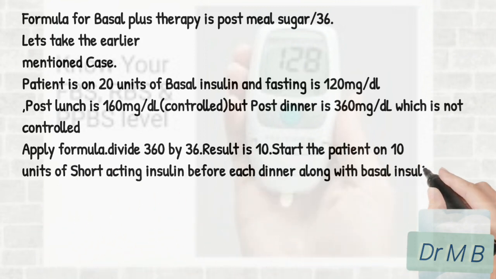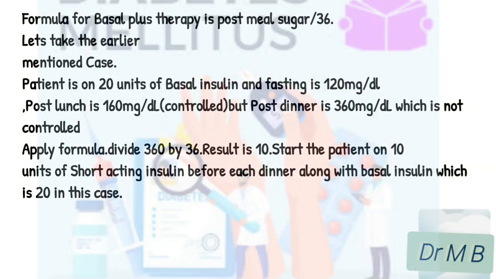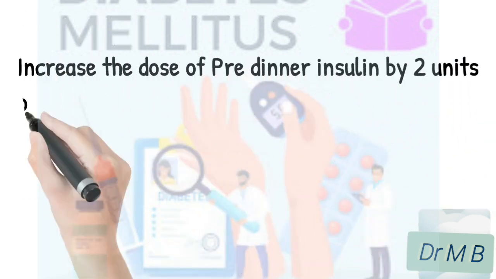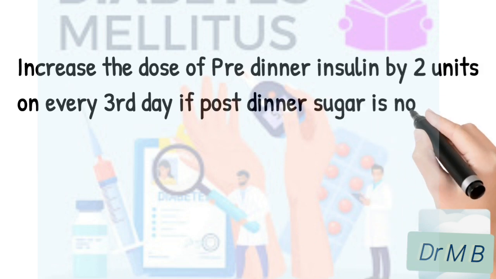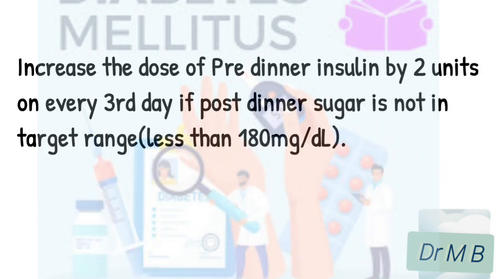Apply the formula, divide 360 by 36, the result is 10. Start the patient on 10 units of short-acting insulin before each dinner along with basal insulin, which is 20 units in this case. Increase the dose of pre-dinner insulin by 2 units every third day if post-dinner sugar is not in the target range.